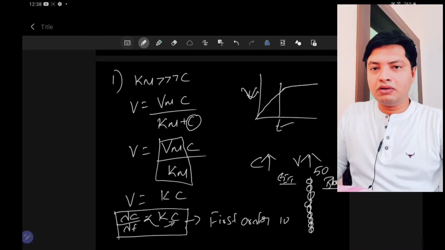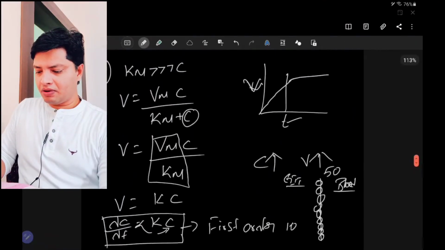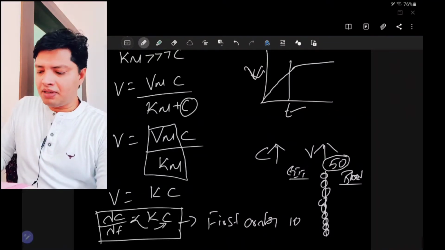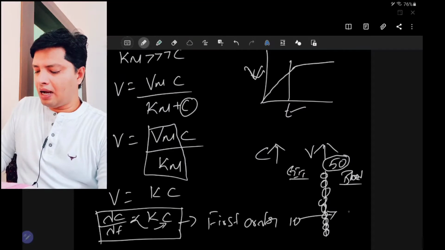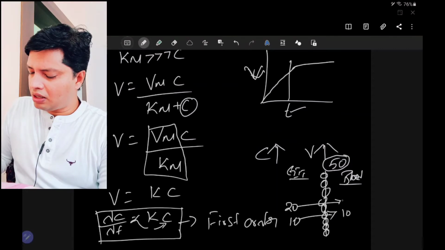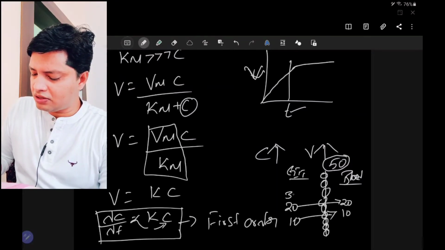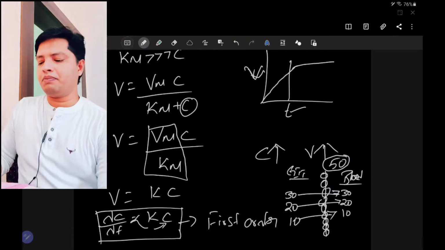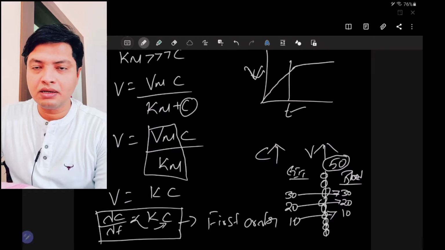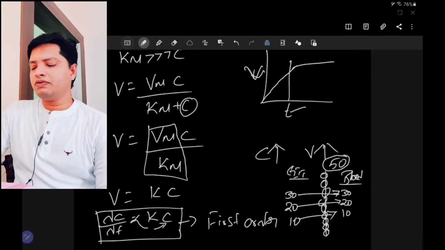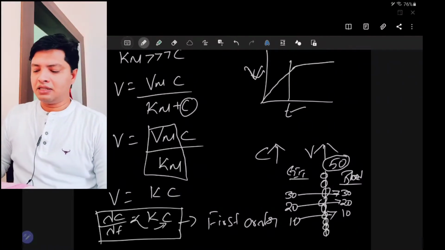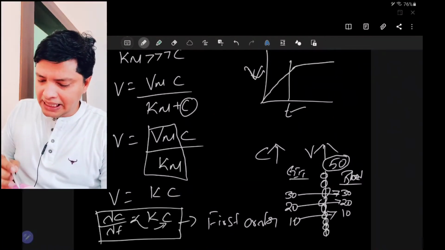If I give 10 molecules of drug here, because the carriers are 50 in number, all the molecules are being absorbed. Then if I increase further to 20, again all the molecules are absorbed. If I increase the concentration to 30, all the molecules will be absorbed, because the carrier system here is 50. All the molecules will get absorbed as the concentration is increased. So that is what this equation represents.